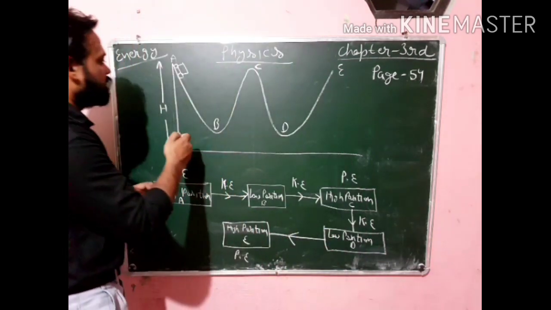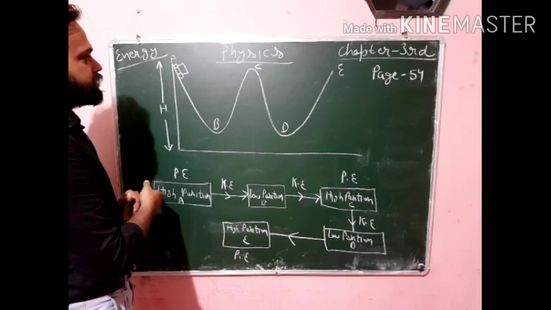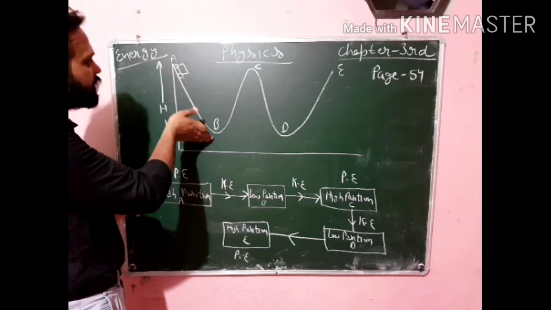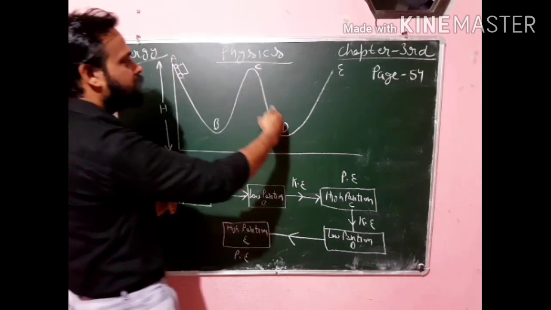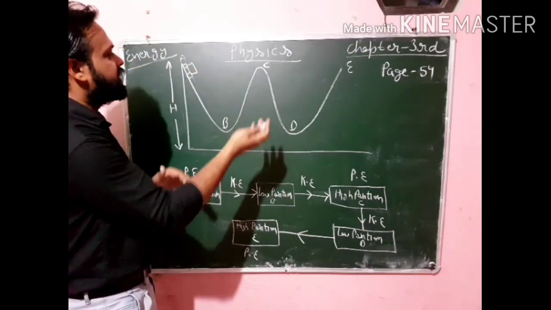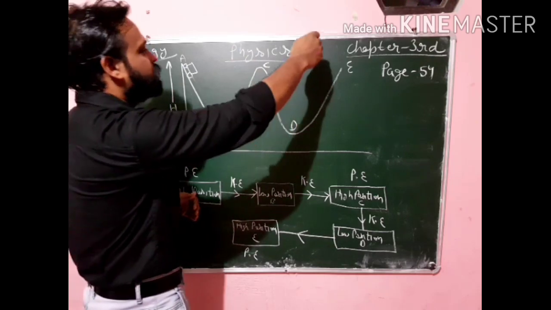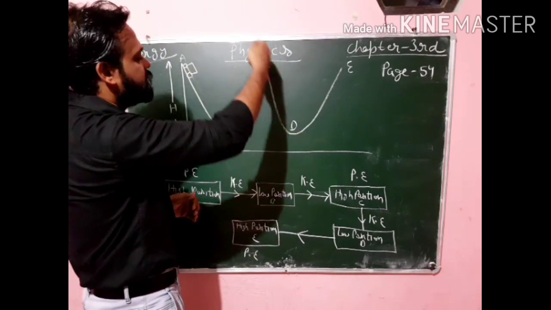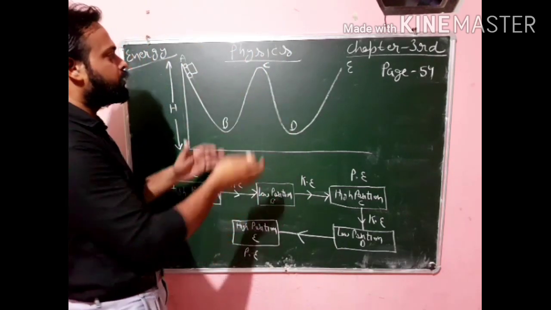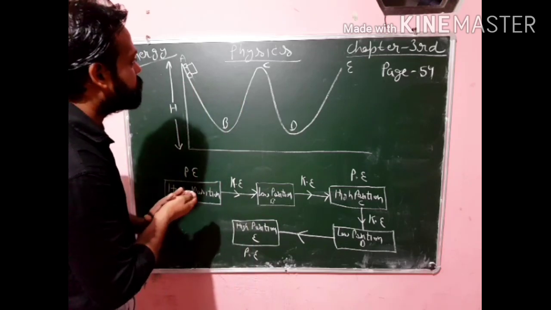Okay, now you can see what is the working of the roller coaster. So it often moves up and down around this track like this. So many types of roller coasters are there, but all the roller coasters are moving ups and downs around this set track. So okay, now we will learn how the law of conservation of energy is applicable here.